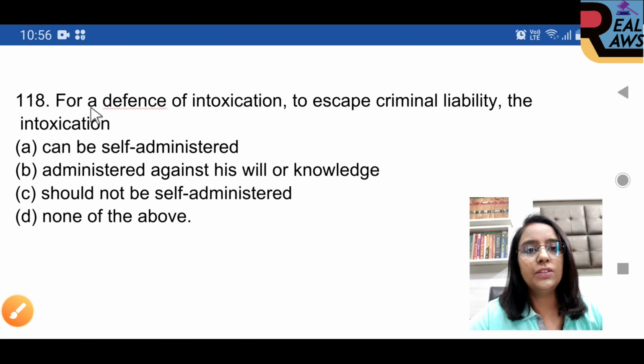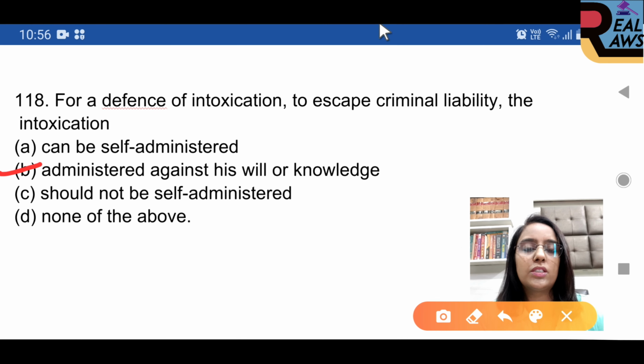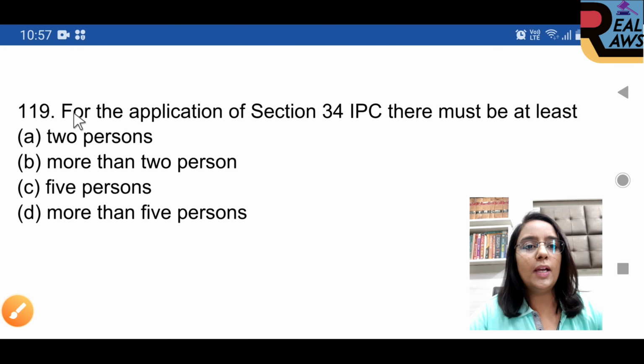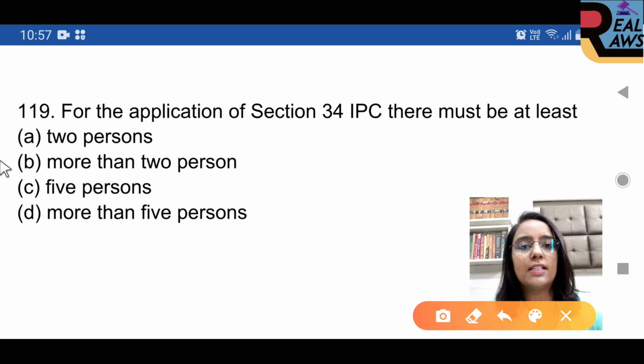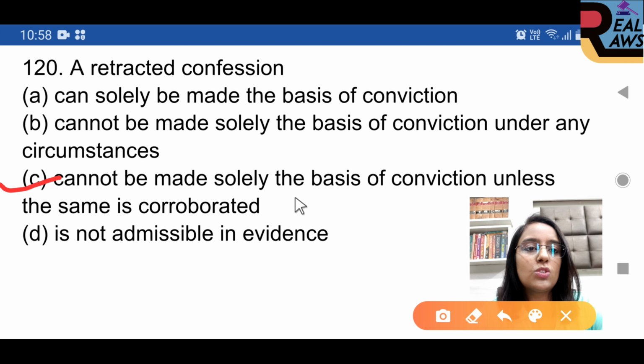Question 118. For the defense of intoxication to escape criminal liability, the intoxication can be, option B is right, administered against his will or knowledge. Question 119. For the application of section 34 IPC, there must be at least, option A is right, 2 persons. Question 120. A retracted confession, option C is right, cannot be made solely the basis of conviction unless the same is corroborated.